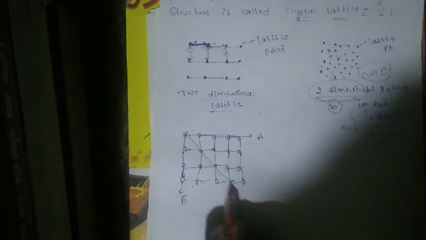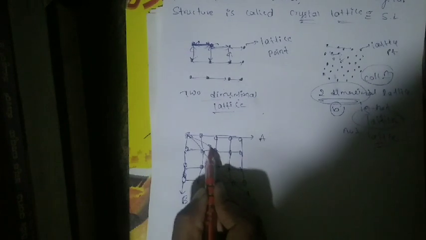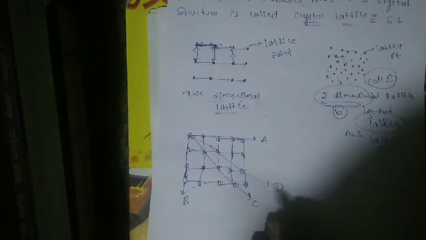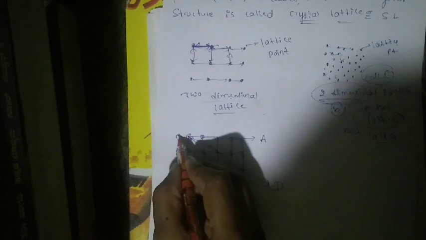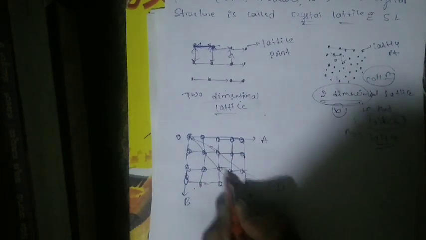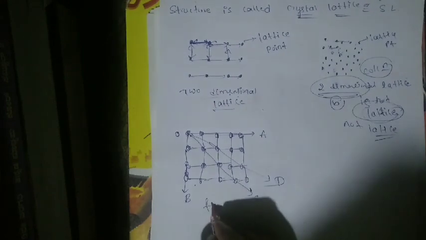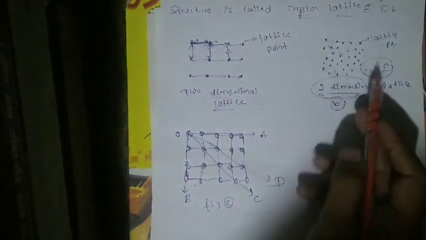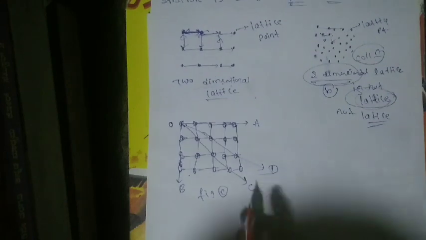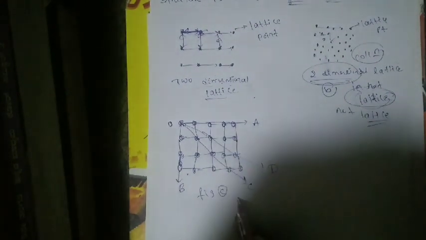Then the third point is C, and another is D. This point is O. These points are called lattice points, correct? They are at equal distance. In this figure it is A, B, and C. So this is also a two-dimensional lattice or space lattice.